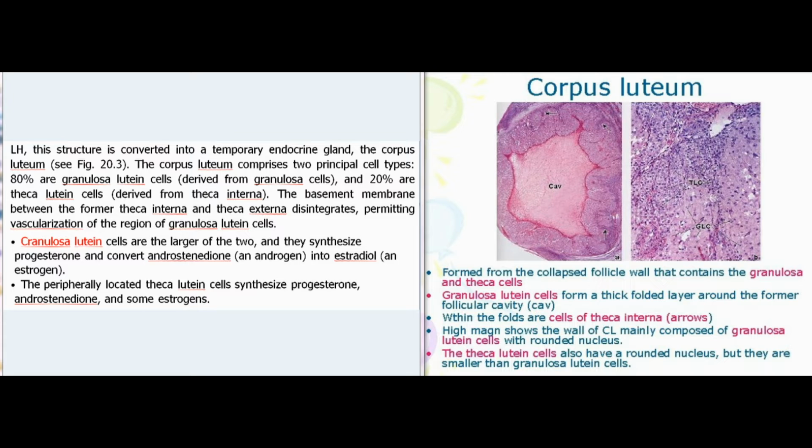The corpus luteum comprises two principal cell types. 80% are granulosa lutein cells, derived from granulosa cells, and 20% are theca lutein cells, derived from theca interna. The basement membrane between the former theca interna and theca externa disintegrates, permitting vascularization of the region of granulosa lutein cells. Granulosa lutein cells are the larger of the two, and they synthesize progesterone and convert androstenedione, an androgen, into estradiol, an estrogen. The peripherally located theca lutein cells synthesize progesterone, androstenedione, and some estrogens.